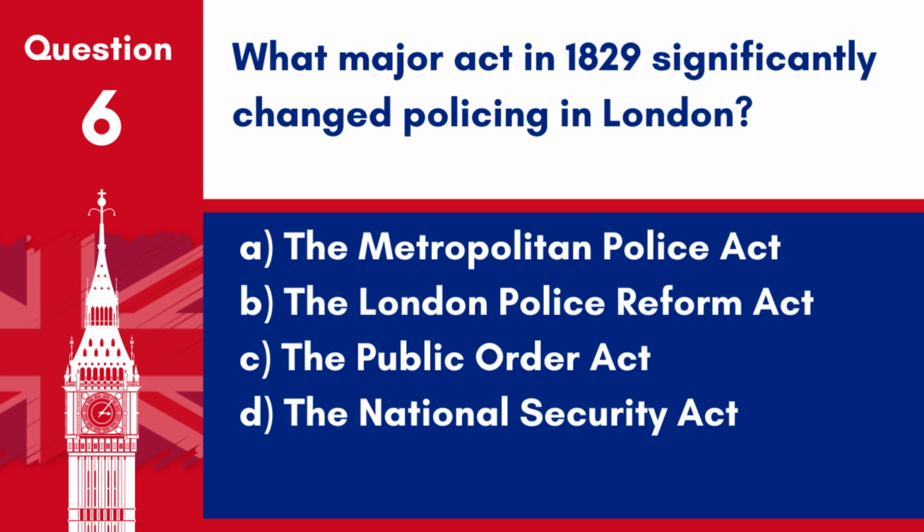Question 6. What major act in 1829 significantly changed policing in London? A. The Metropolitan Police Act. B. The London Police Reform Act. C. The Public Order Act. D. The National Security Act.